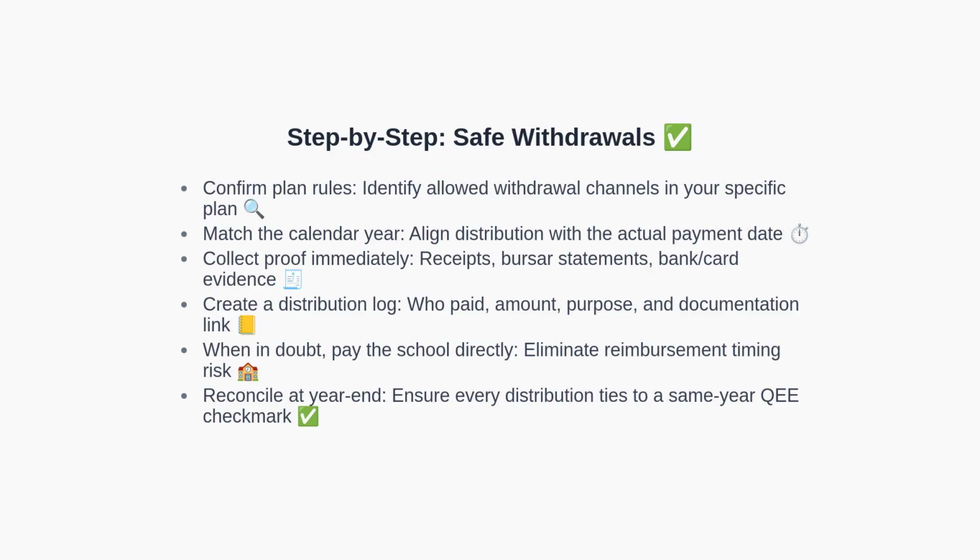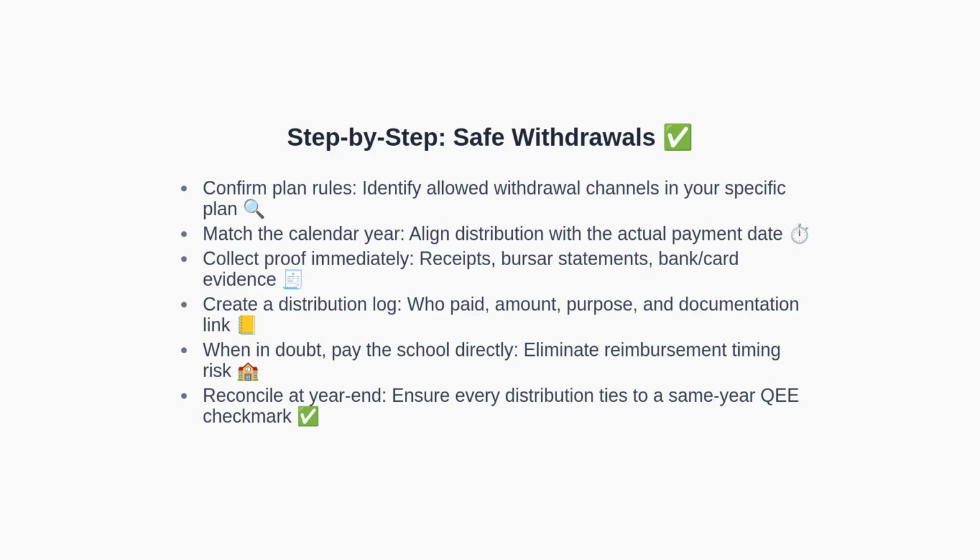Follow these steps to reduce risk. First, confirm your plan's allowed withdrawal channels, such as direct-to-school, reimbursement to owner, or payment to the beneficiary. Second, ensure the distribution occurs in the same calendar year as the payment. Third, collect proof immediately, including receipts, bursar statements, and bank or card confirmations.